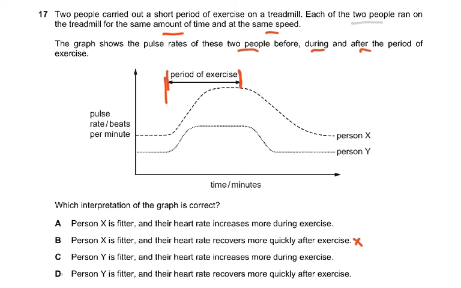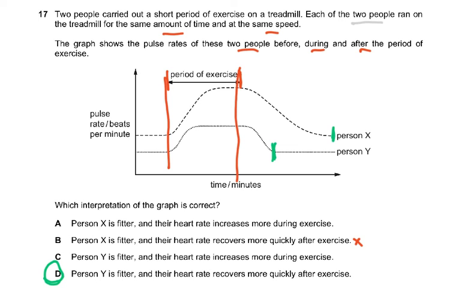So let's look at this. This is exercise, this is exercise. And then what time does this return? This returns at this point, and this chappy returns at this point. So that is why the answer is D, because its heart rate recovers more quickly after exercise.